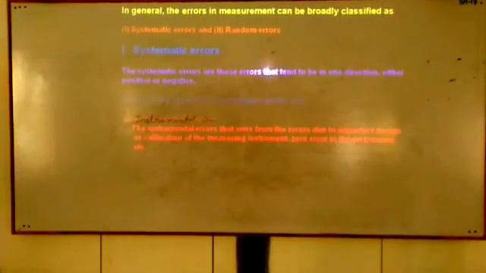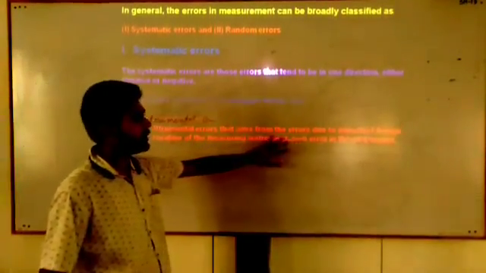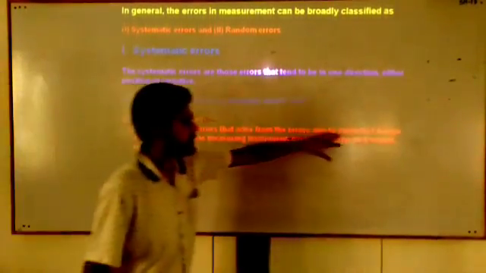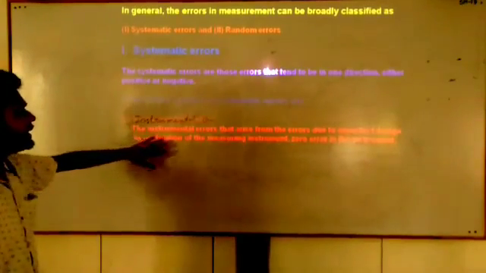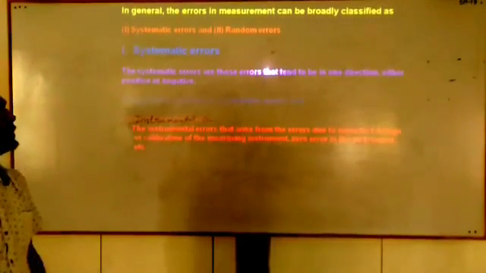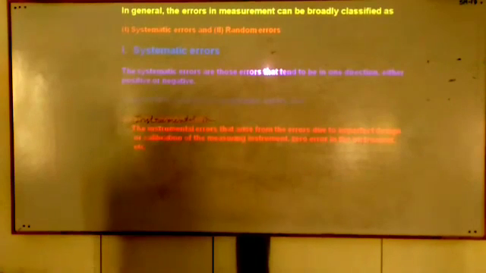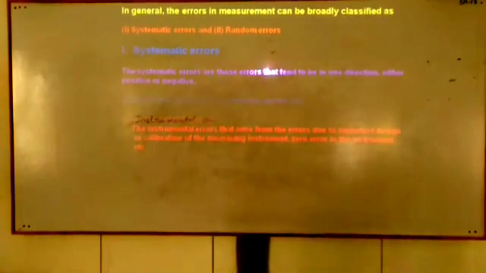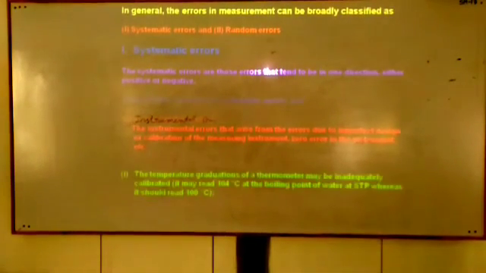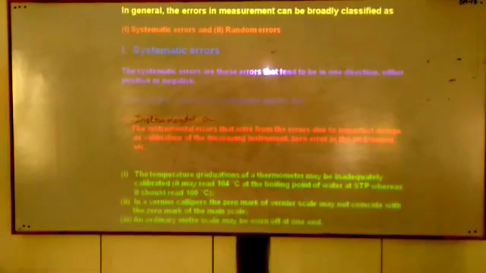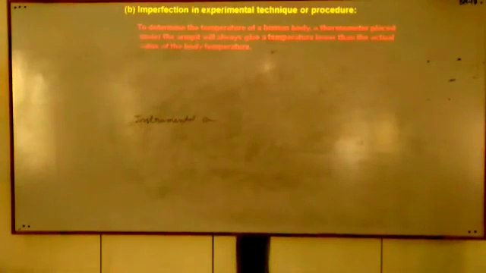The second point, you can read this statement, I think this is visible. Here, the instrumental errors arise from the errors due to the imperfect design or calibration of the measuring instrument, or zero error in the measuring instrument. These are the examples you can see in the PPT.